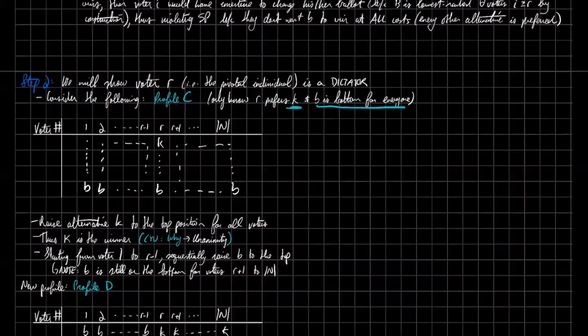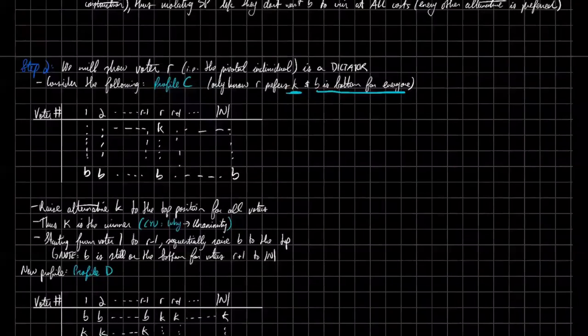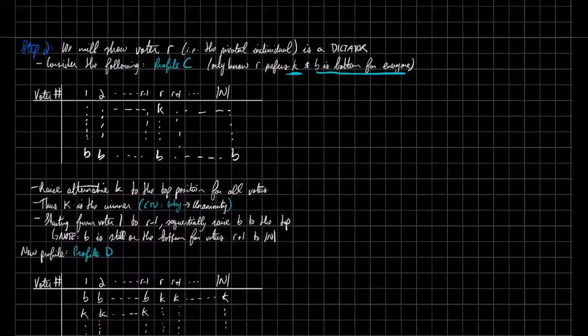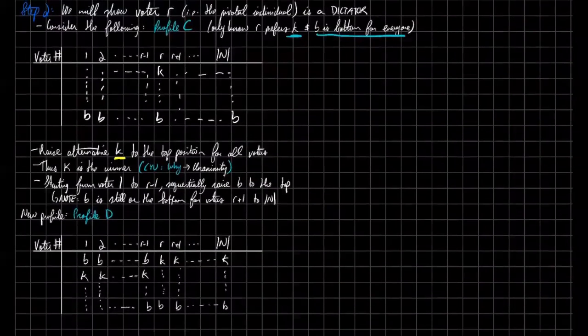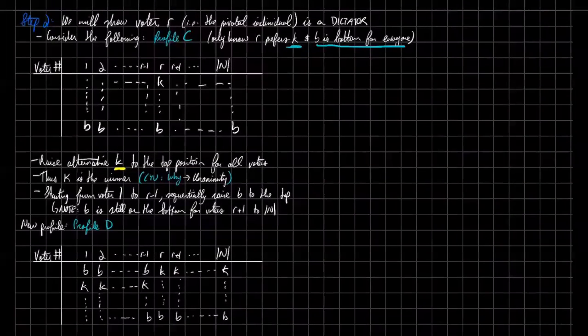And in order to modify this profile, let's raise alternative K, the top ranked alternative for our pivotal voter, to the top position for every voter, sequentially. So once K is at the top for all the voters, K is going to be the winner, no matter what.